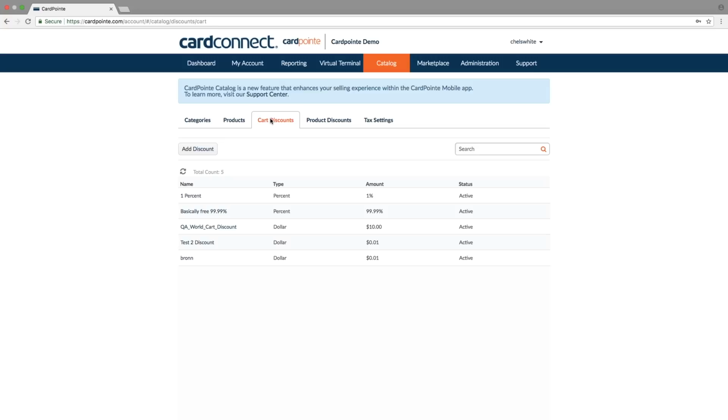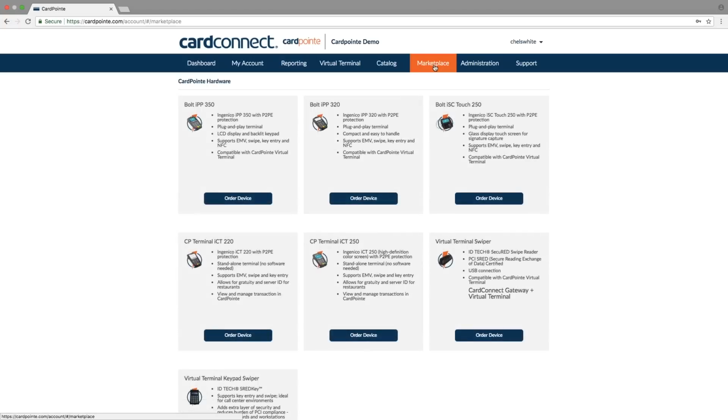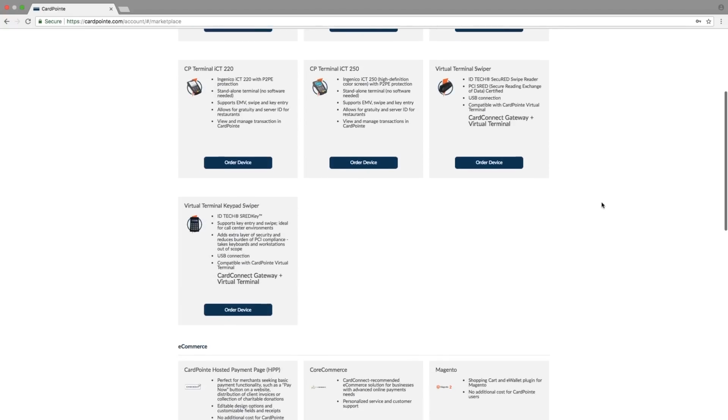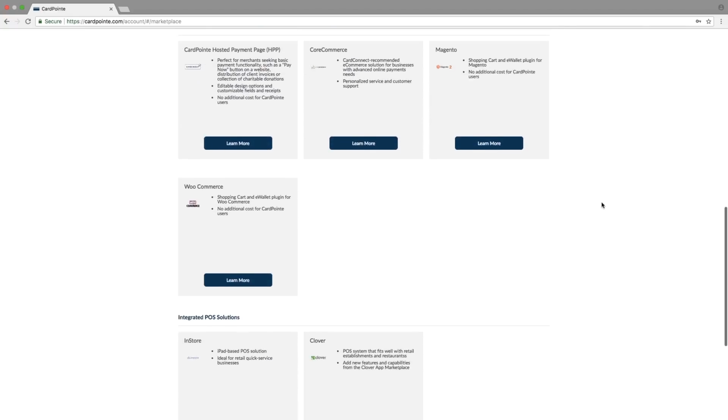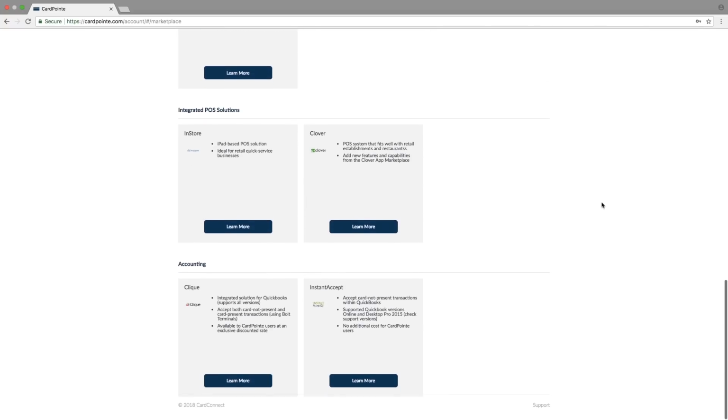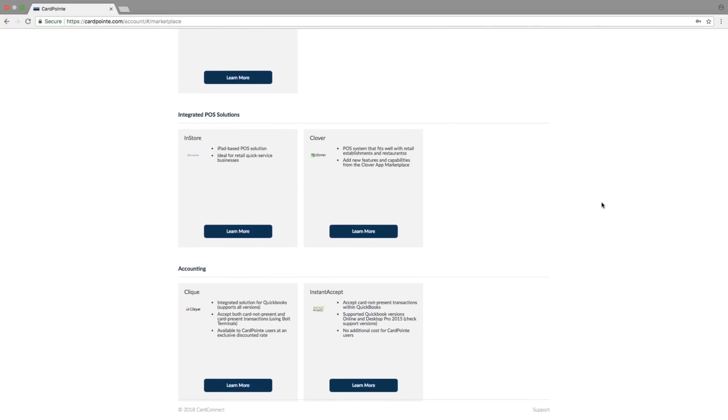Lastly, you have the Marketplace tab. From here you can place orders for equipment that's compatible with the virtual terminal and CardPointe mobile, as well as learn about additional CardPointe features or add-on services like accounting plugins, shopping carts, and Clover devices.